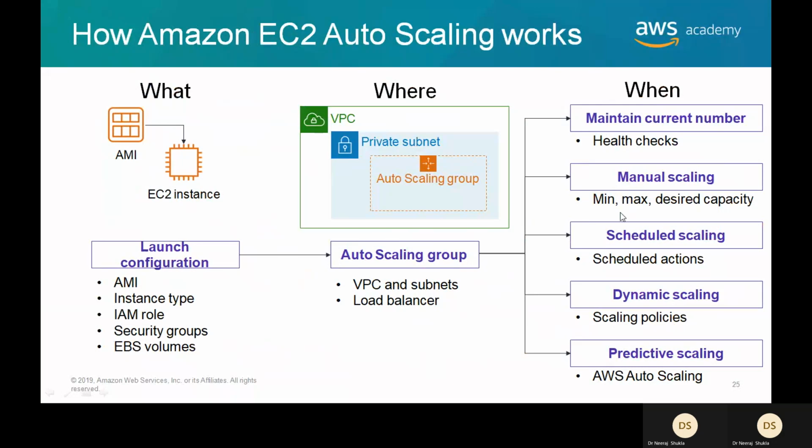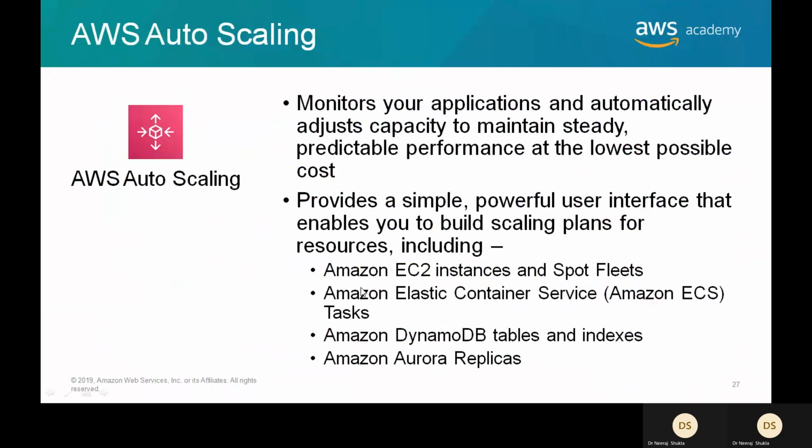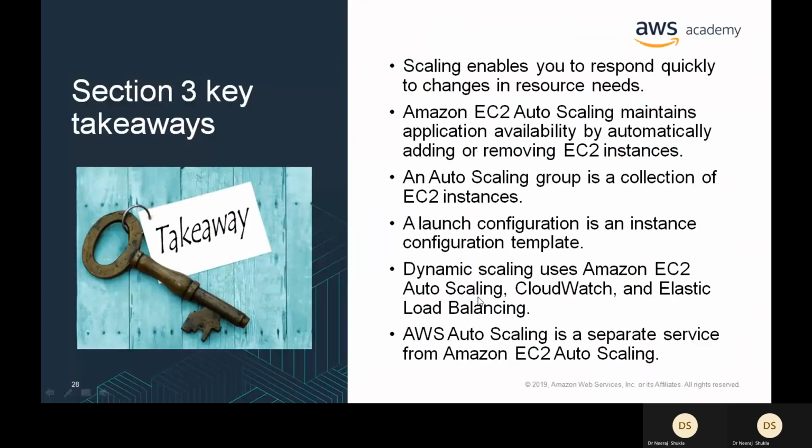If you're going for manual scaling, you should go for min, max, and desired capacity. Then there is scheduled scaling with scheduled actions, dynamic scaling with scaling policies, and predictive scaling. AWS Auto Scaling is predictive scaling. In dynamic scaling, with the help of CloudWatch you have CPU utilization, and with the help of the auto scaling configuration, the number of instances will go up or down. So with the help of monitoring, you can do that.